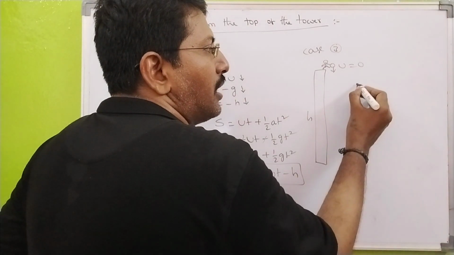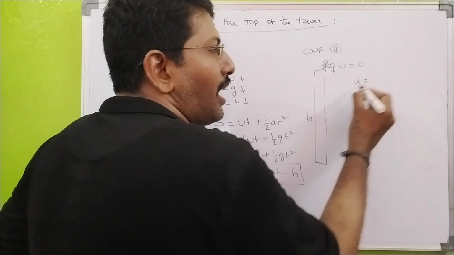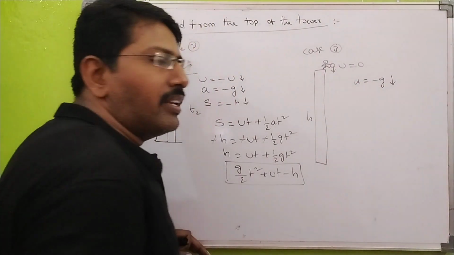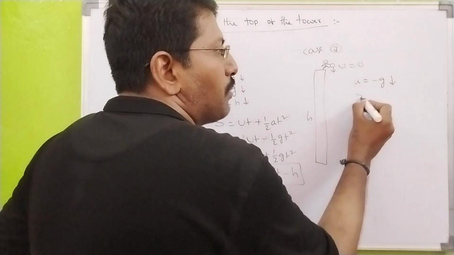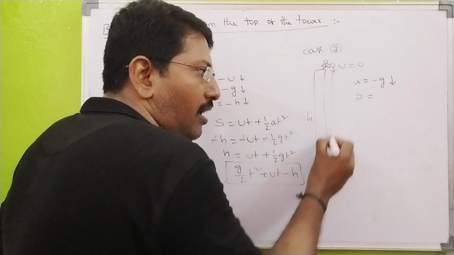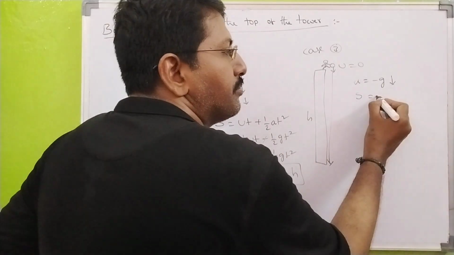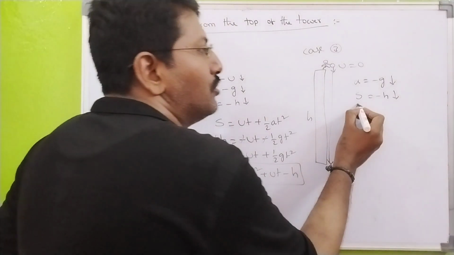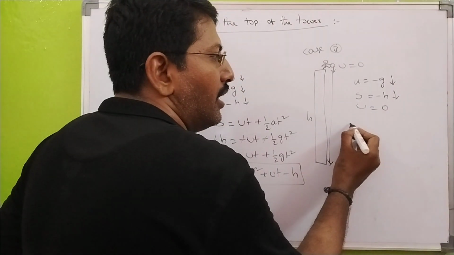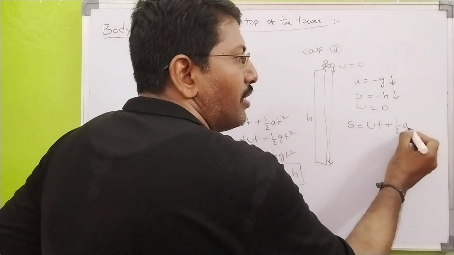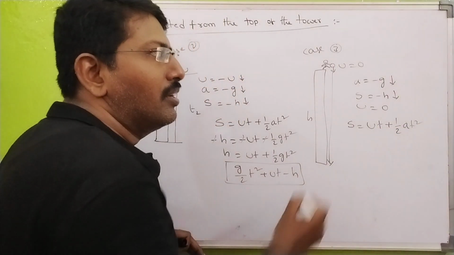In this situation, what about acceleration due to gravity? It is moving in the downward direction, so I take minus g. Next, displacement. This is the displacement in the downward direction, so I take minus. Okay, u value is 0. Next, S is equal to ut plus half a t square.